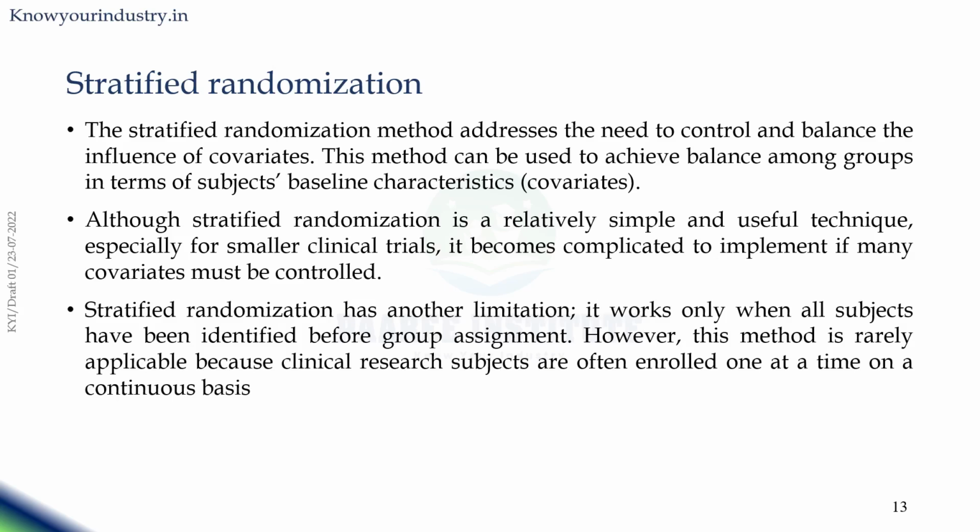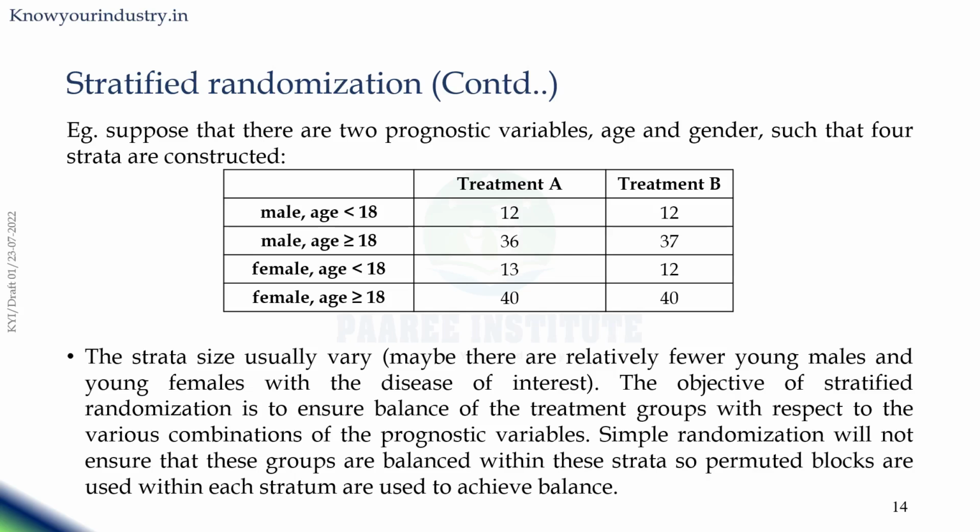Stratified randomization has another limitation. It works only when all subjects have been identified before group assignment. However, this method is rarely applicable because clinical research subjects are often enrolled one at a time on a continuous basis. In this particular slide, we are going to see a classical example of stratified randomization.